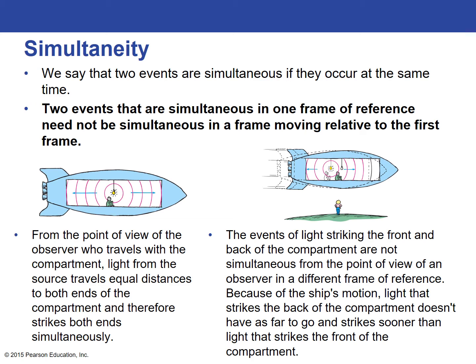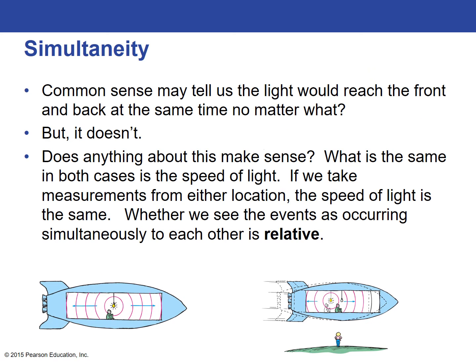So essentially, simultaneity is saying that in one frame of reference, you might see an event occurring simultaneously, and in a different frame of reference, the event may not be occurring simultaneously. Common sense would tell us that regardless of motion, the light would hit the front and the back at the same time, but it doesn't.